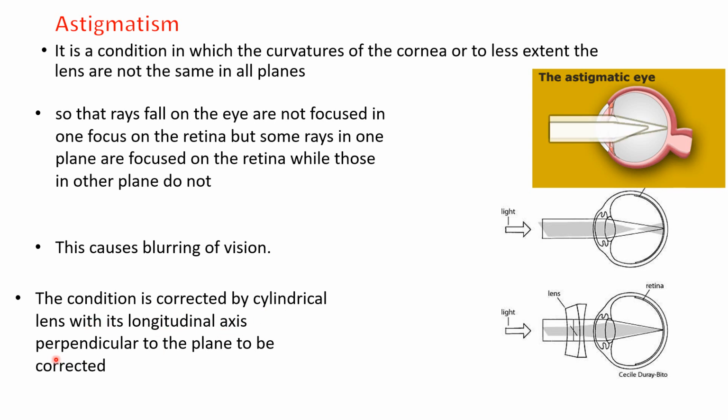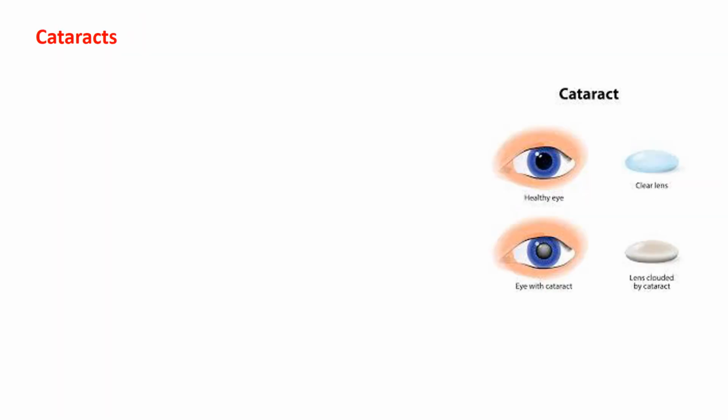so that the rays that fall on the eye are not focused in one focus on the retina, but some rays in one plane are focused on the retina while those in another plane are not. So we will have multiple focuses inside the retina or on the retina. This causes blurring of vision, and usually the condition is corrected with cylindrical lenses.